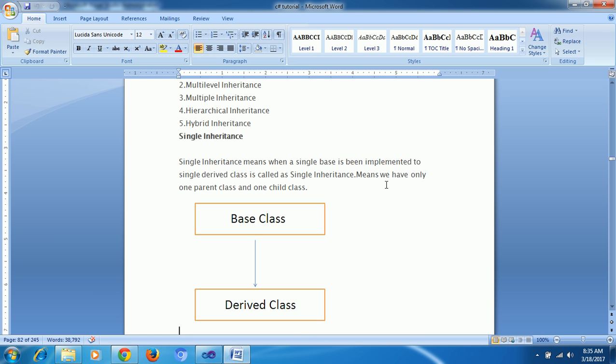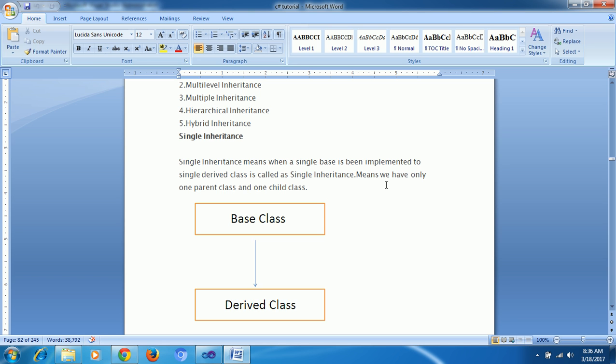First, single inheritance. Here you can see the diagram, it is very basic. Single inheritance is nothing but, assume that a base class is one class and a derived class is one class. Whatever properties and different methods the base class has, I want to use in my child class.